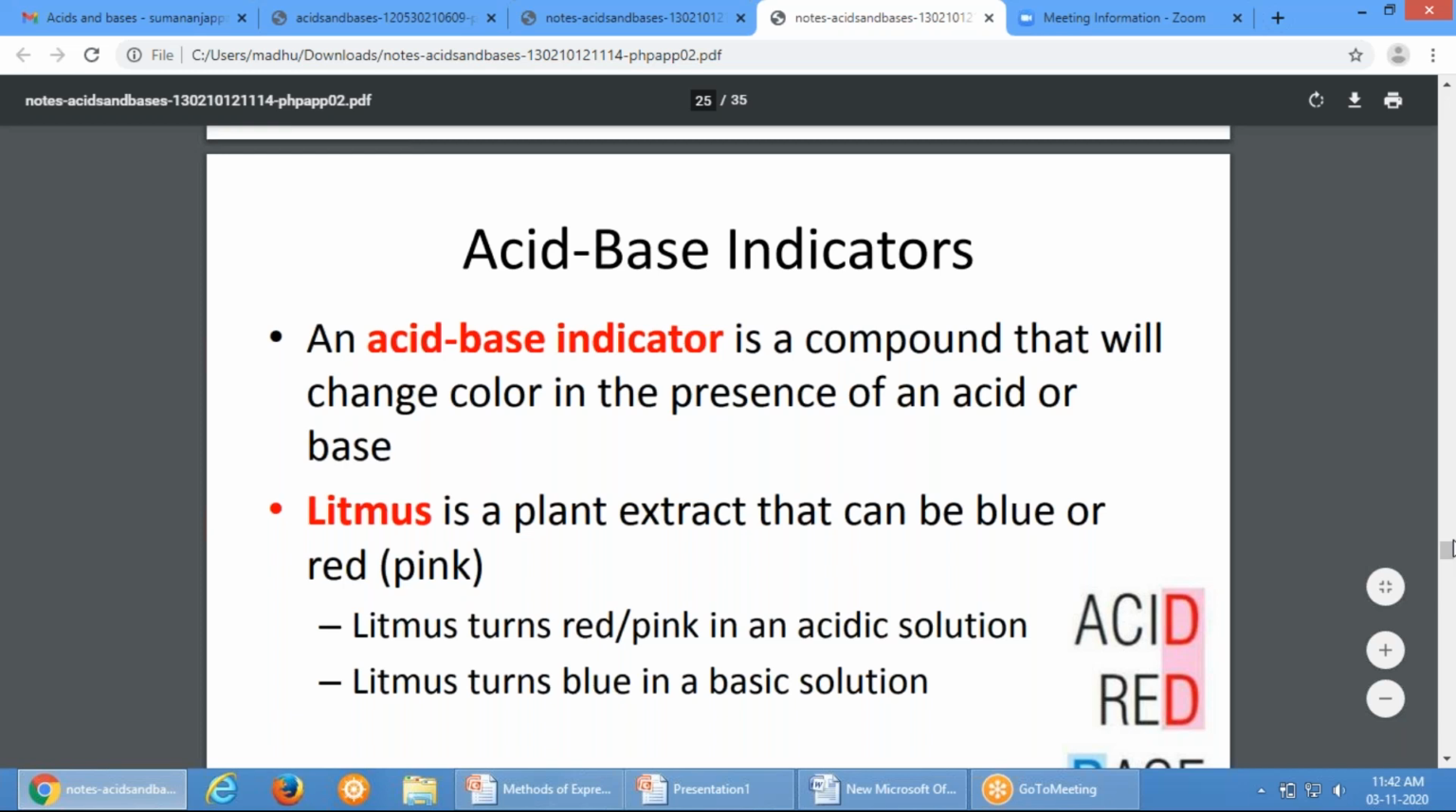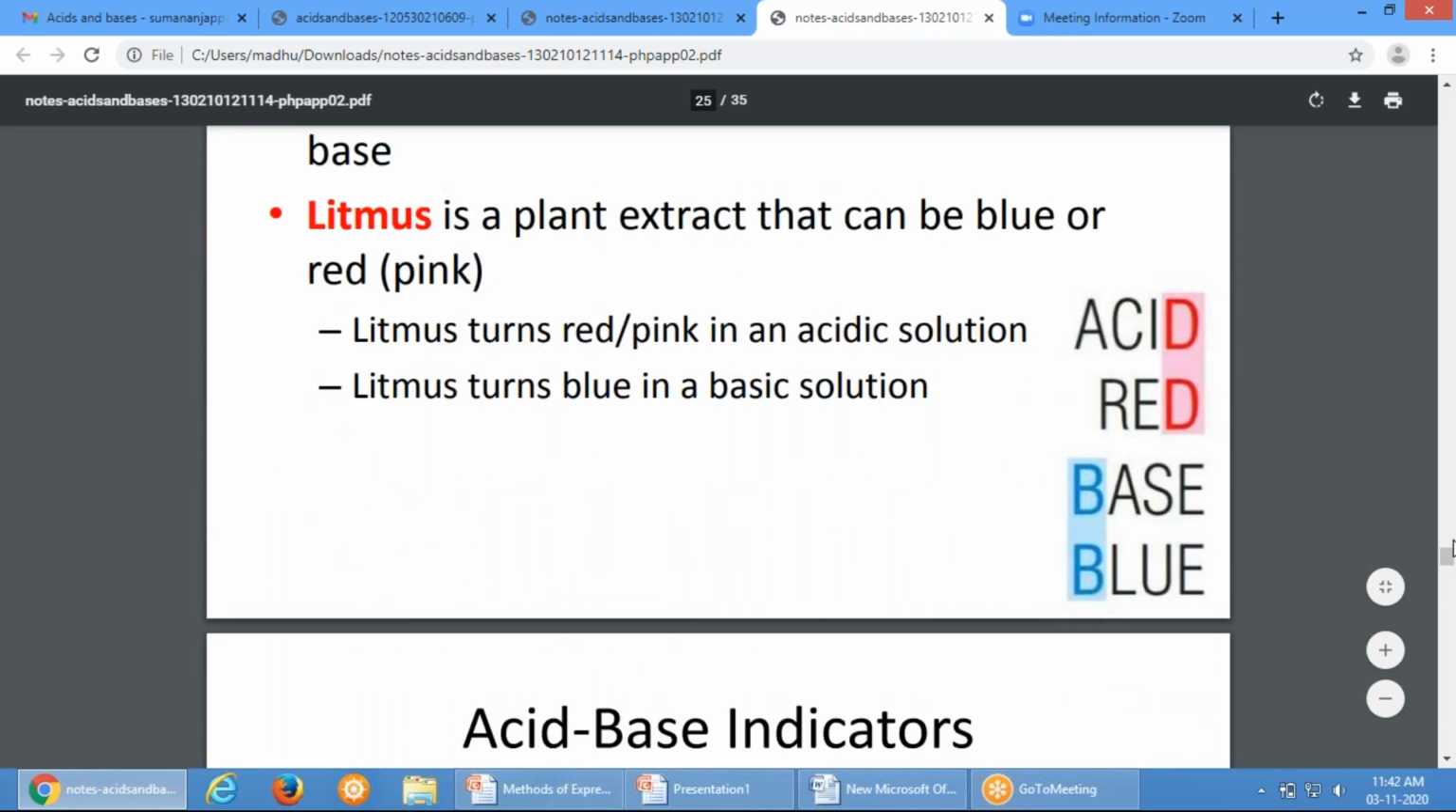The opposite: if you take red litmus and dip it in a solution, and the red litmus turns blue, it will be basic. Acid, red. Base, blue. You can keep it in mind.